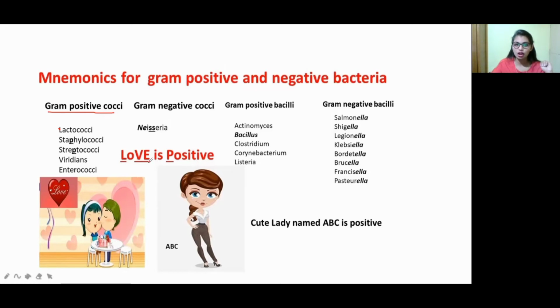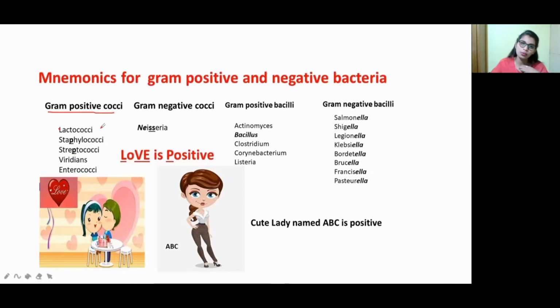So PP, that is positive, means Staphylococci and Streptococci, P is present. So LVEP comes from "love is positive." Positive means it is gram positive bacteria, right? So that's why we have to remember love is positive. L is Lactococci, V is Viridans, E is Enterococci, and P is Streptococci and Staphylococci. So the mnemonic to remember these gram positive cocci is love is positive.